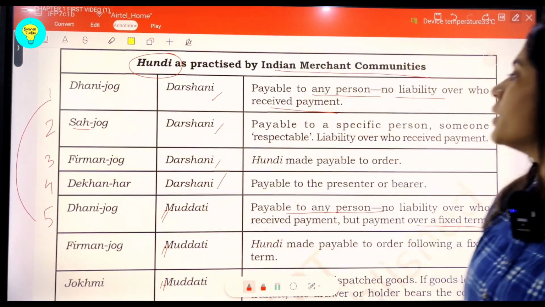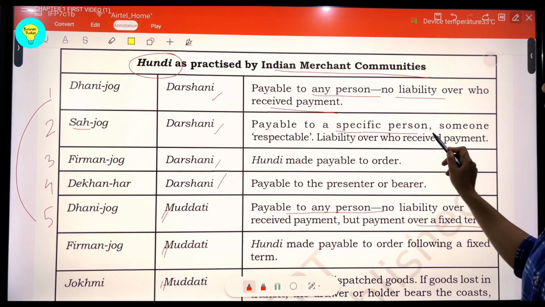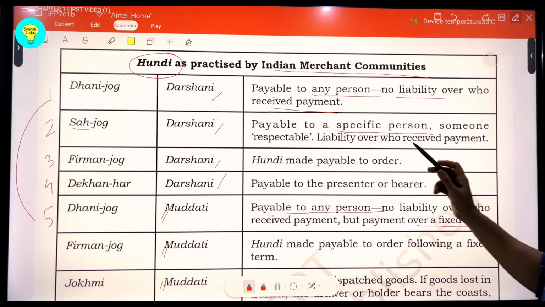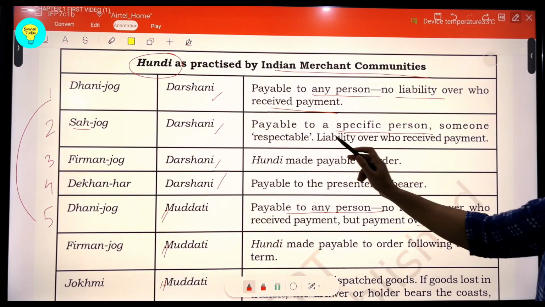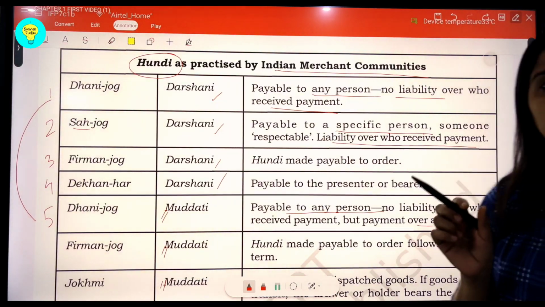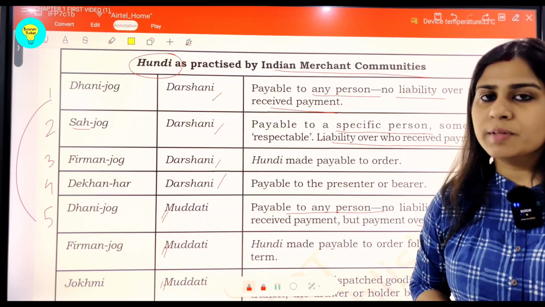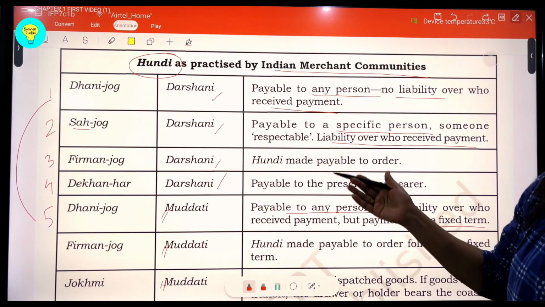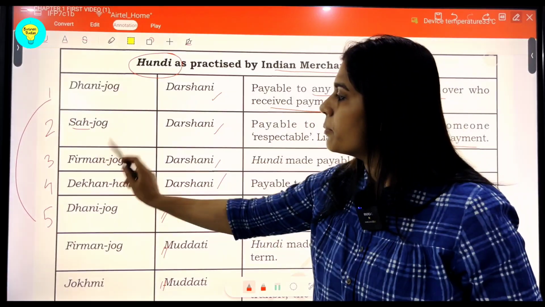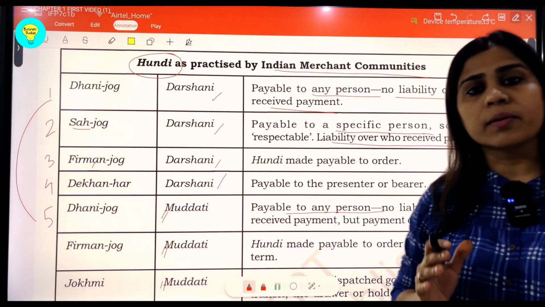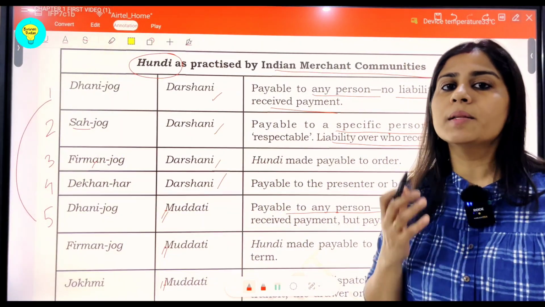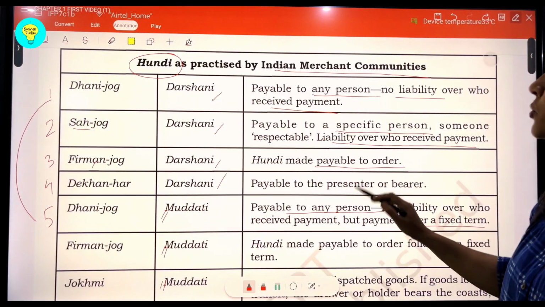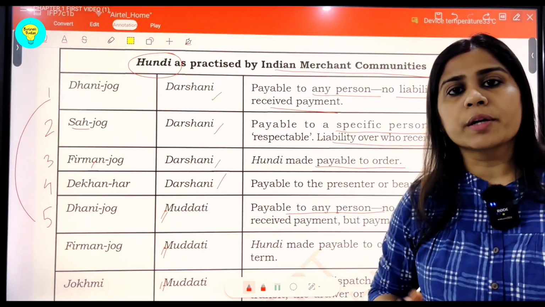In this it is payable to a specific person as mentioned in the Hundi. So there is liability over who received the payment, because there has to be a person to receive this payment. Similarly, we can relate it with the next type, that is Farman Jog. Farman means order, this is an Urdu word. Any Hundi that is payable to a person that has been ordered to be paid.